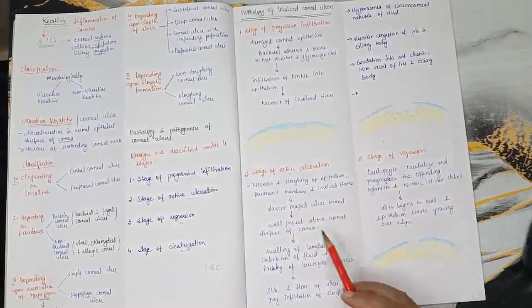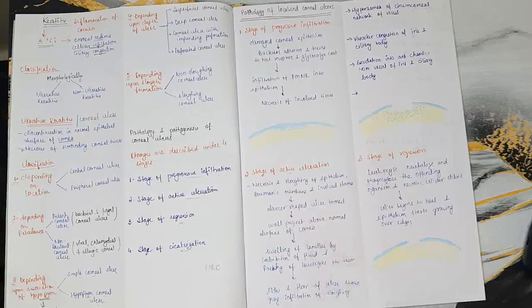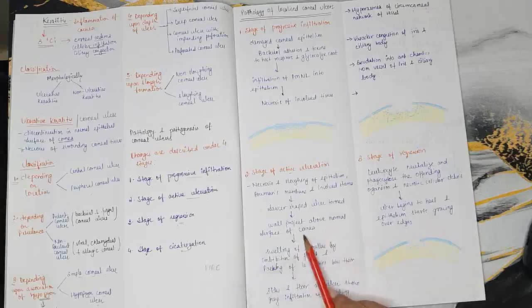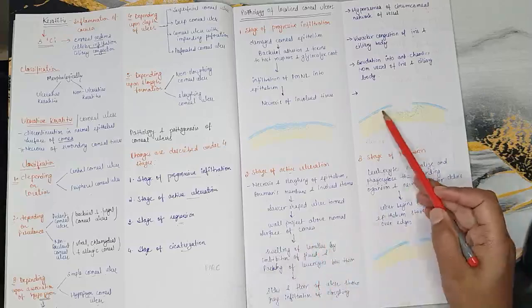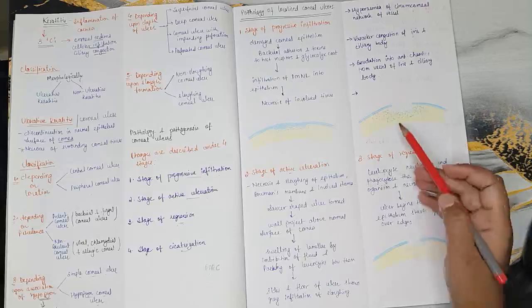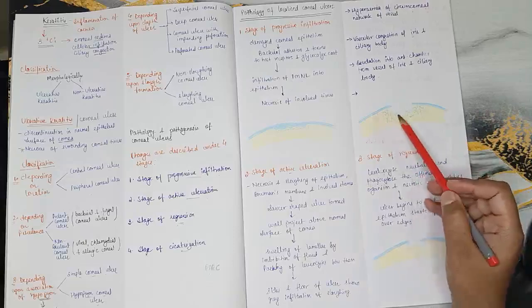When this happens, a saucer shaped ulcer is formed, and the wall projects above the normal surface of the cornea. That's the reason we call it a saucer shaped ulcer, because the wall projects above the normal surface of the cornea, as you can see here. Because epithelium, Bowman's membrane and the stroma are also involved, you can see the breach goes deeper.